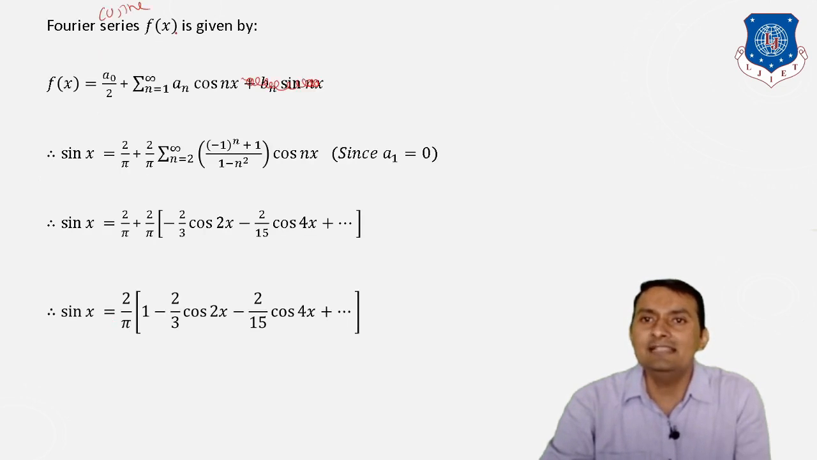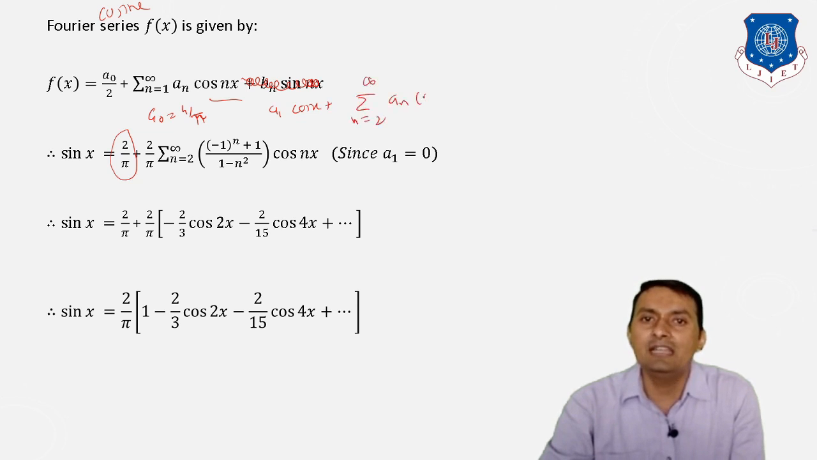So now the Fourier cosine series of the function f of x is given by f of x is equal to a0 by 2 plus summation from 1 to infinity an cos nx. If I put here a0 equal to 4 divided by pi, and an equal to 2 divided by pi into minus 1 raised to n plus 1 divided by 1 minus n square, the summation starts from 2, because the first term can be written as a1 cos x, but a1 is exactly 0, so only this term will be there.